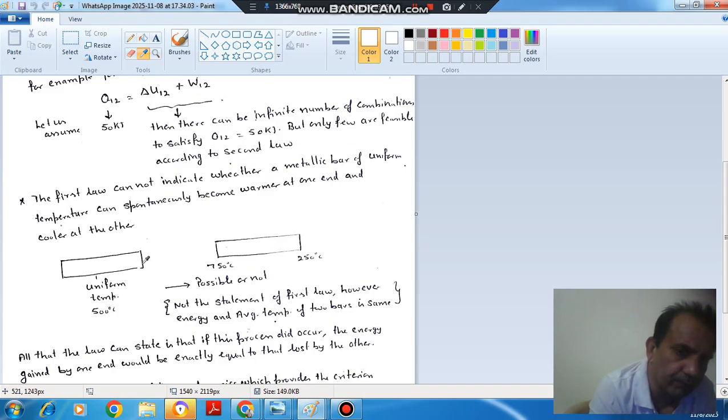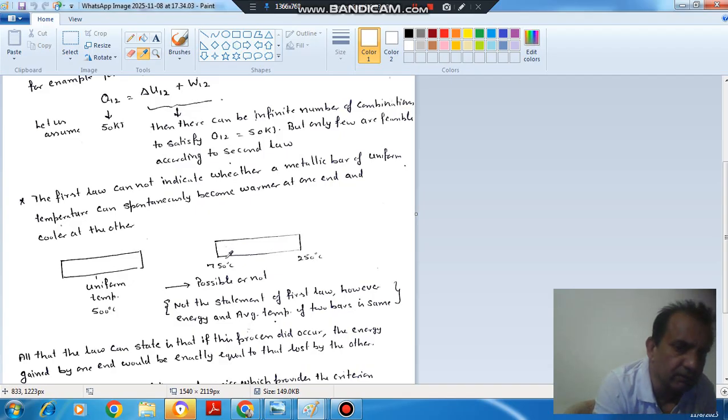Whether this bar can automatically convert into a bar having one end temperature as 750 degrees Celsius and the other end 250 degrees Celsius, so that the average temperature remains same, without any external aid, spontaneously, having the same energy as this bar.